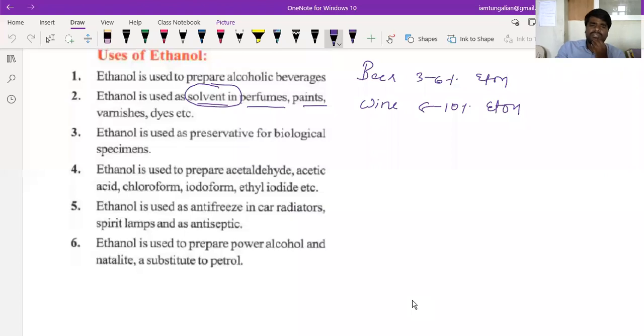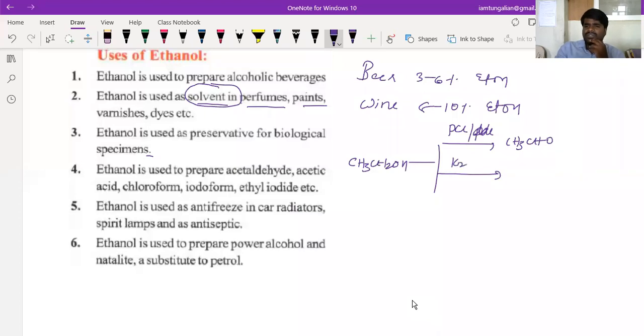Ethyl alcohol is used to prepare acetaldehyde and acetic acid. How do we convert ethyl alcohol to acetaldehyde? By using either PCC or PDC, it will be converted into acetaldehyde. It is also used in the preparation of acetic acid. If you treat it with K2Cr2O7 in acidic medium, it will be converted into acetic acid. This is your acetaldehyde, and this is your acetic acid.